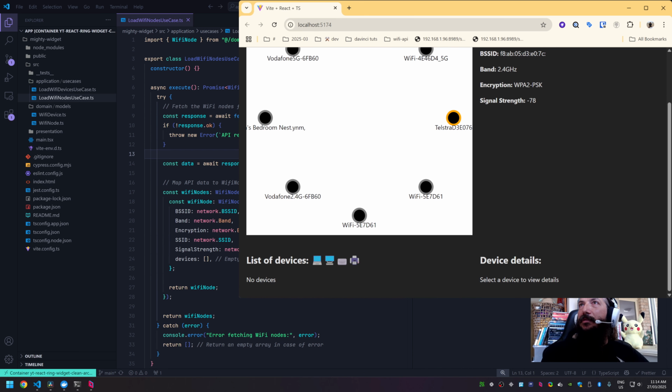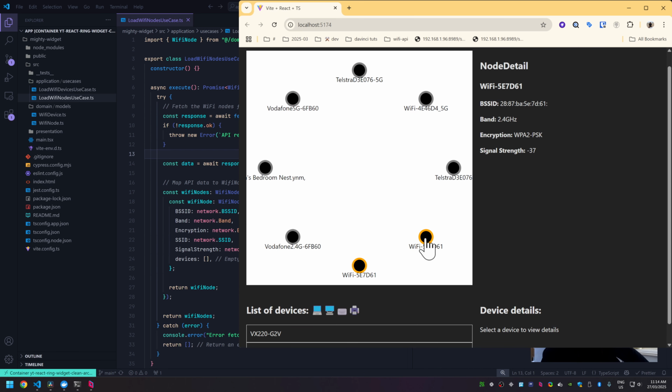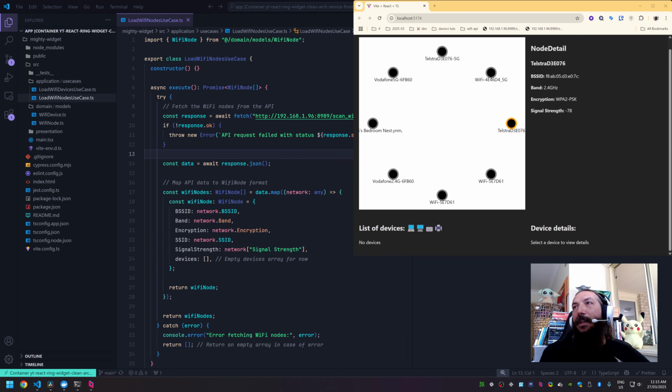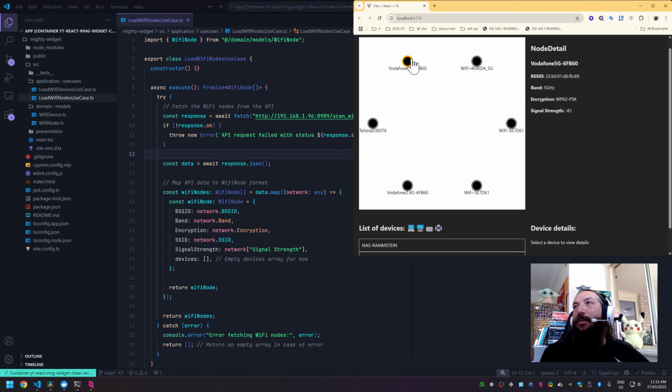Of course, we need to do something about the devices because at the moment what we have here is still static fake data, but this one is the real thing. Just do another refresh. It's completely random the way these Wi-Fi networks are scanned. Of course, we can think later about how to improve the backend.